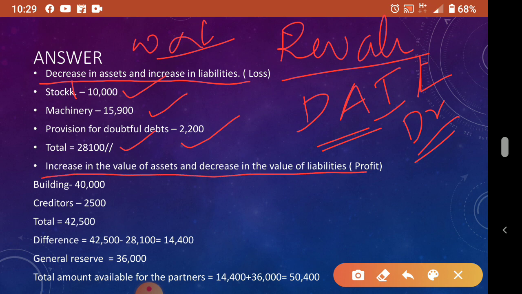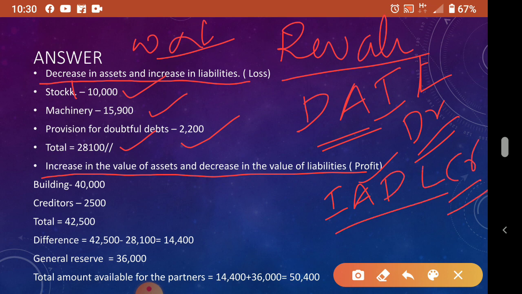Now what do we have to write on the credit side? Increase in the value of assets and decrease in the value of liability. When our asset value increases and liability decreases, that is profit for us. So increase in asset and decrease in liability, those are credit side items. So write the credit side items separately. Building, we have to calculate how much the difference is, or the percentage.